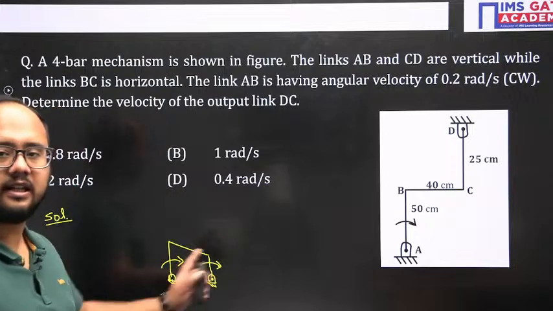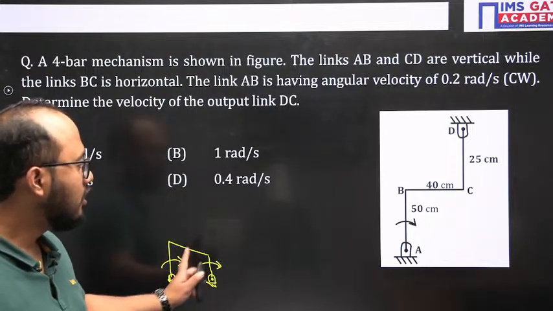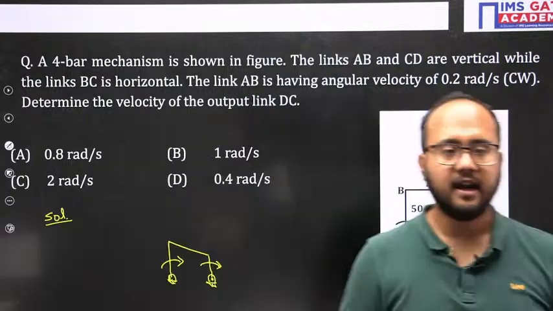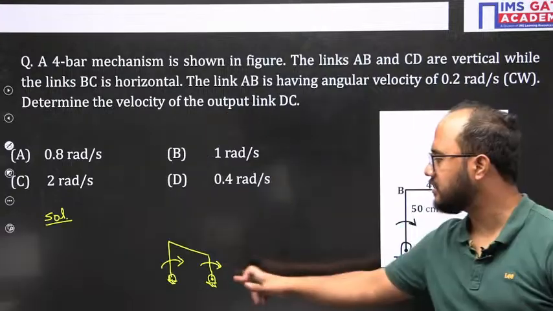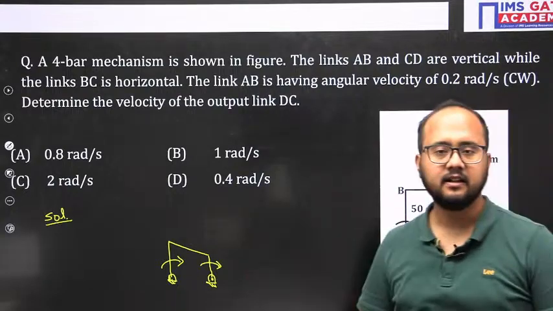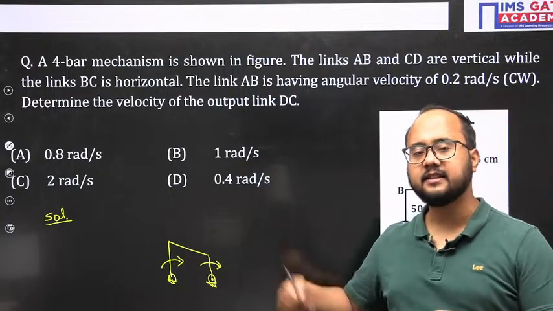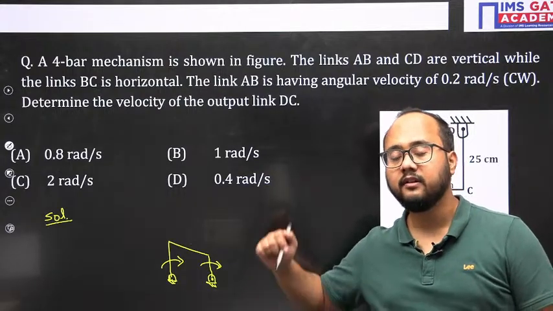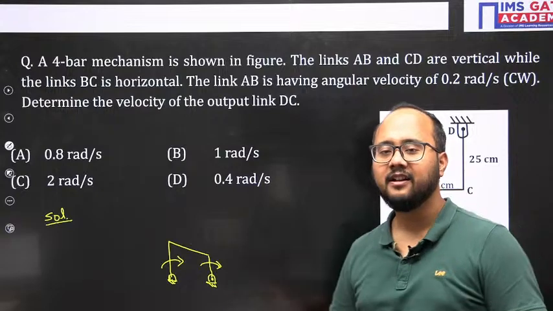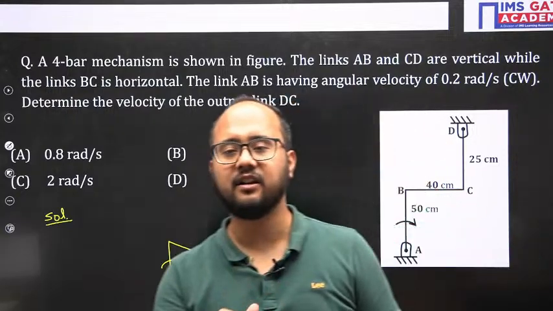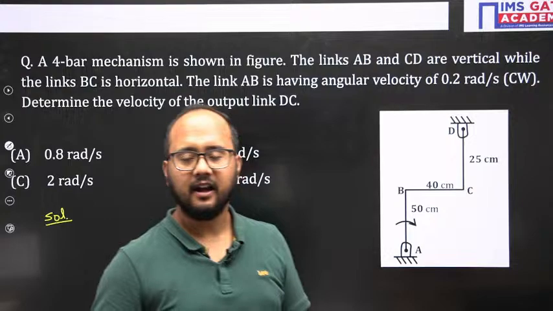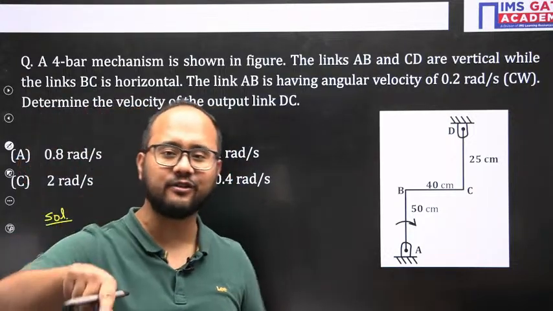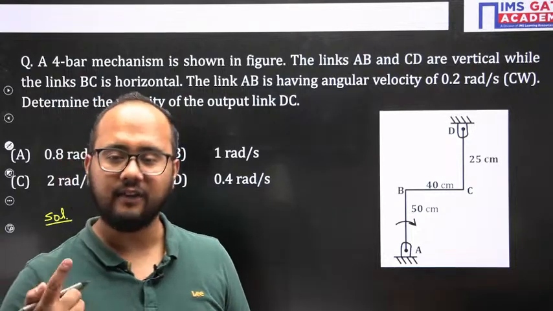In this case also the links are parallel to each other. So whatever mechanism you have, you need to understand that any two links should be parallel to each other, like this case and this case. Because why I am telling you to use the velocity diagram method in this case, there is a reason. Once you start drawing the velocity diagram, it's very easy. A single straight line will be drawn, and you will get the answer in a single line also. The diagram is a straight line and the answer is also coming in a single line. Only one step will be required.